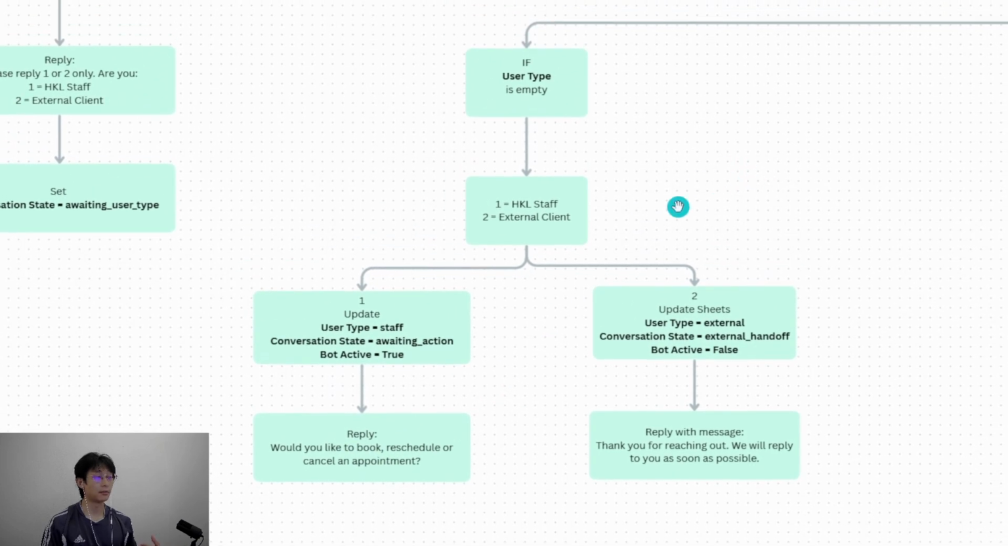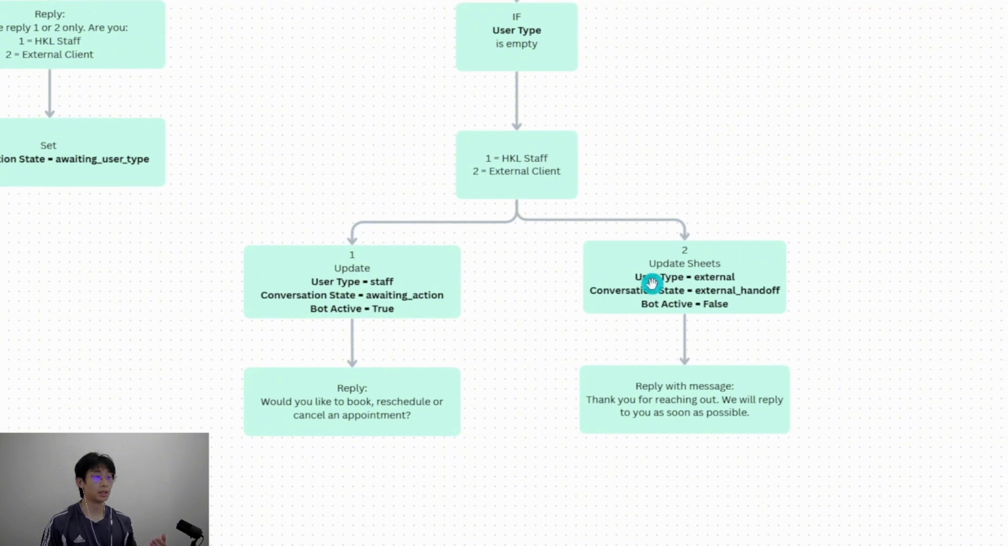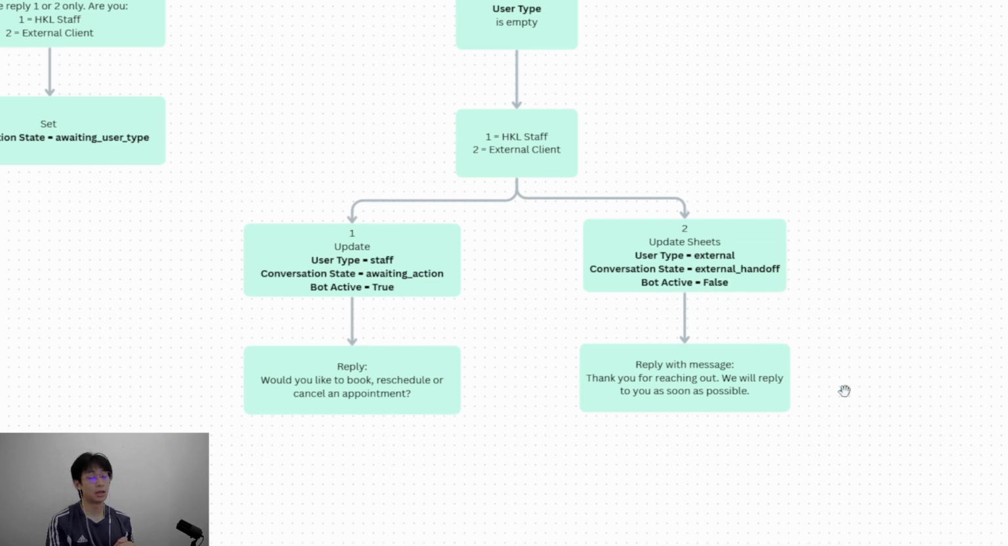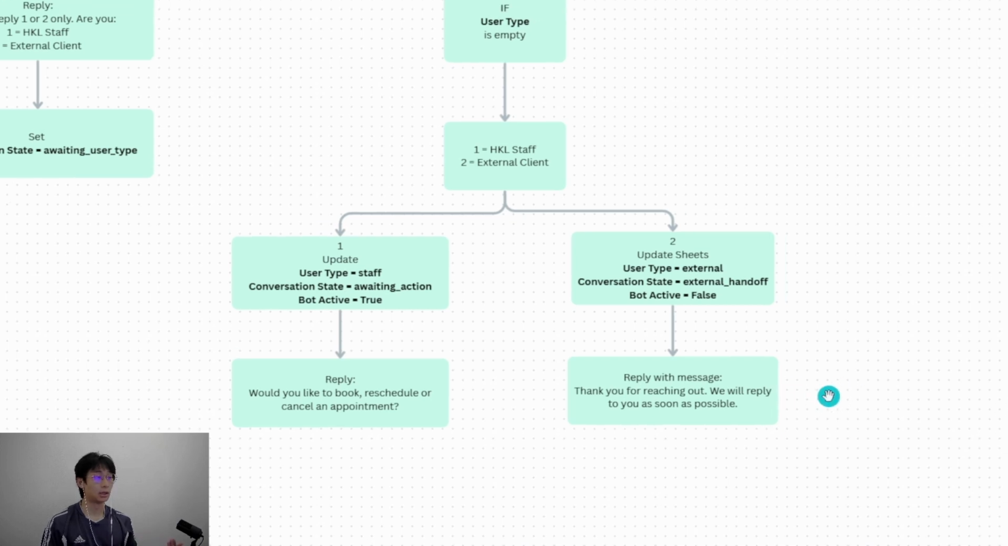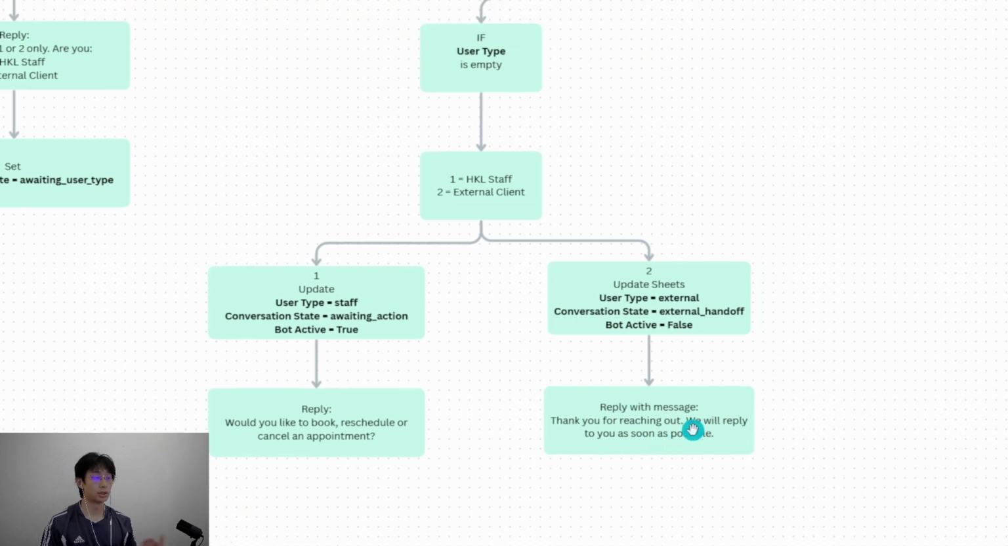On the other hand, if the user replied external client, it will update the sheets with user type equals external, conversation state set to external handoff, and the bot active status equals false. It would then reply with a message saying, "Thank you for reaching out. We will reply to you as soon as possible." This step is important because our client wanted to handle all external clients manually without any automation.